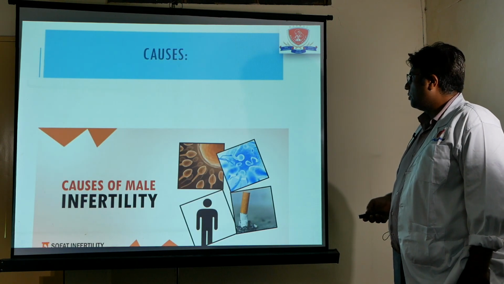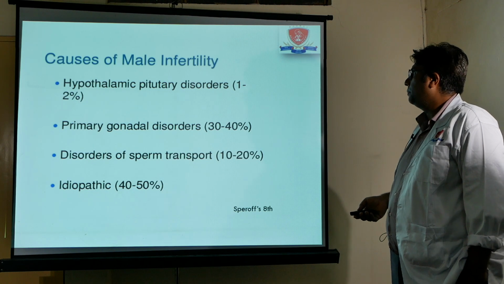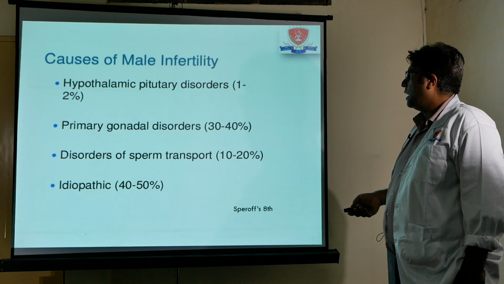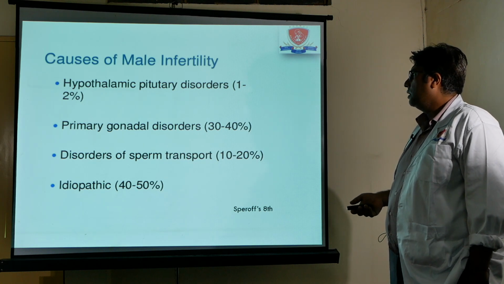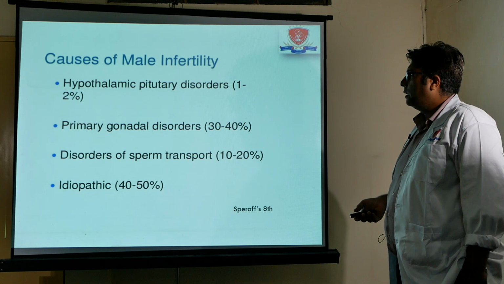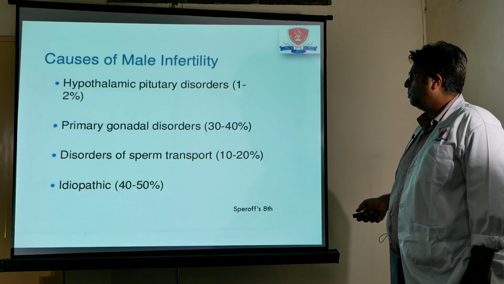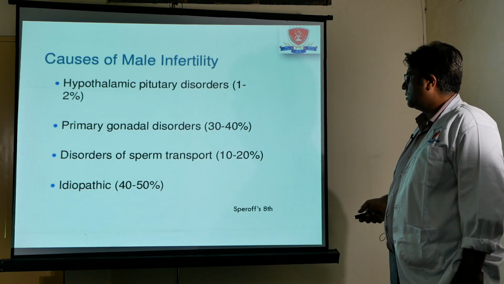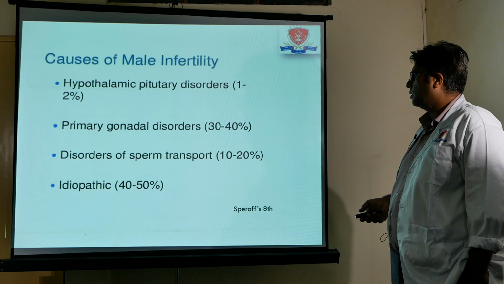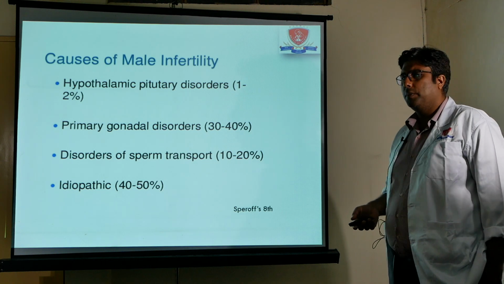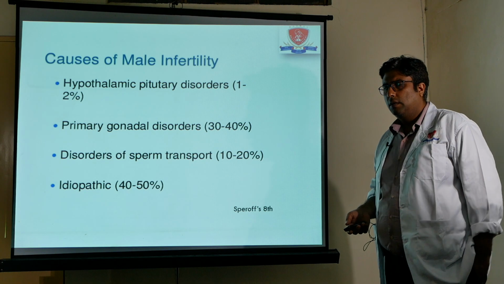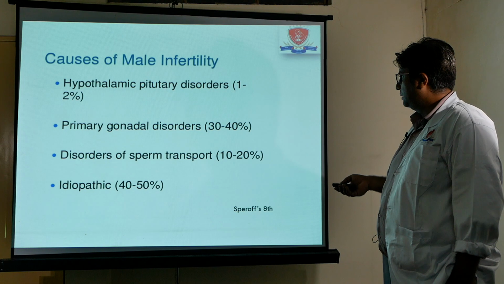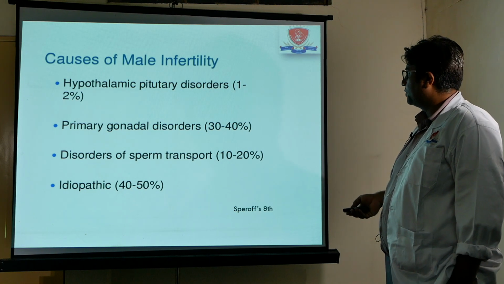If we go into the causes and discuss in detail, male infertility causes are divided as follows. These are common causes: hypothalamic pituitary disorders constitute around 1 to 2%, while primary gonadal disorders constitute the major bulk of 30 to 40%. Disorders in sperm transport are responsible for around 20% of the causes, while in 40 to 50% of cases we really don't know why the male factor problem is there. It's a standard reference from Speroff, 8th edition.